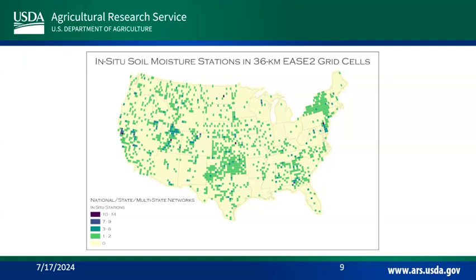If you look at New York State, doing a really good job. Oklahoma, really good job. Utah, actually quite well, because you have the Utah State Network that's released, and then you have SNOTEL helping you out, SCAN helping you out over here. But many states have very few, if any. Everybody has at least one, but some states really don't have great representation on this map because they don't have readily available data. But this is what we're trying to make.